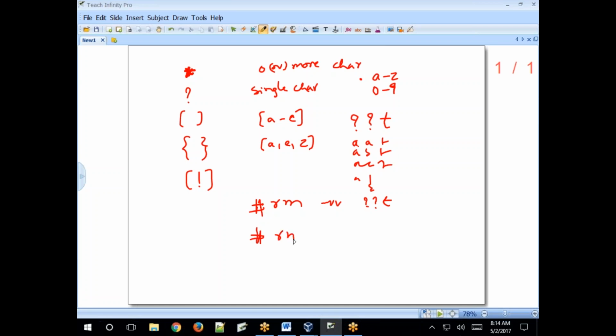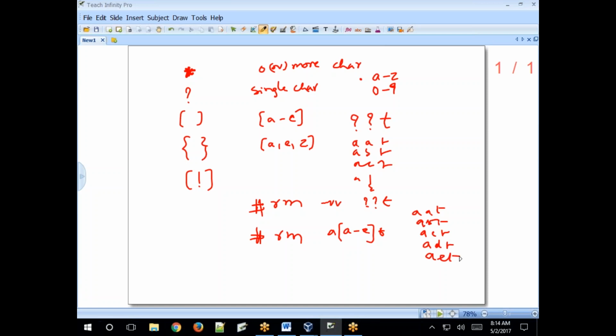So for example, with the rm command, removing files, those file names start with A and the range A to E, and if you specify T here, then what will happen? The file names, for example, AAT matched, ABT, ACT, ADT, AET, right?